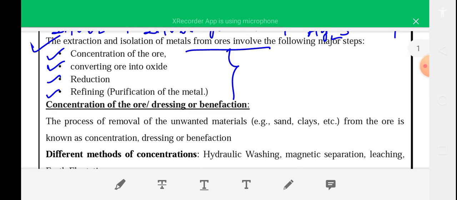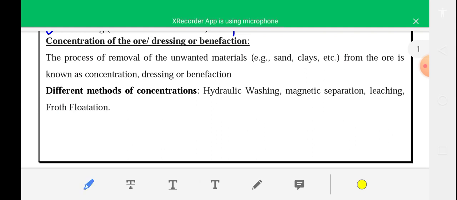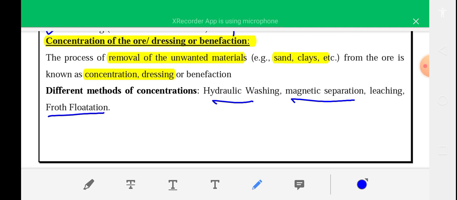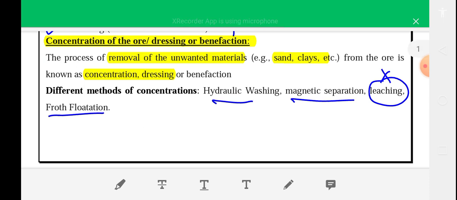So the first step is concentration of ore, also known as dressing of ore or benefaction. In simple words, concentration of ore means removal of unwanted materials like sand, clay, etc. from the ore. There are different methods of concentration of ore, and these are hydraulic washing, magnetic separation, leaching, froth flotation. Leaching is not given in the syllabus, according to the reduced syllabus.